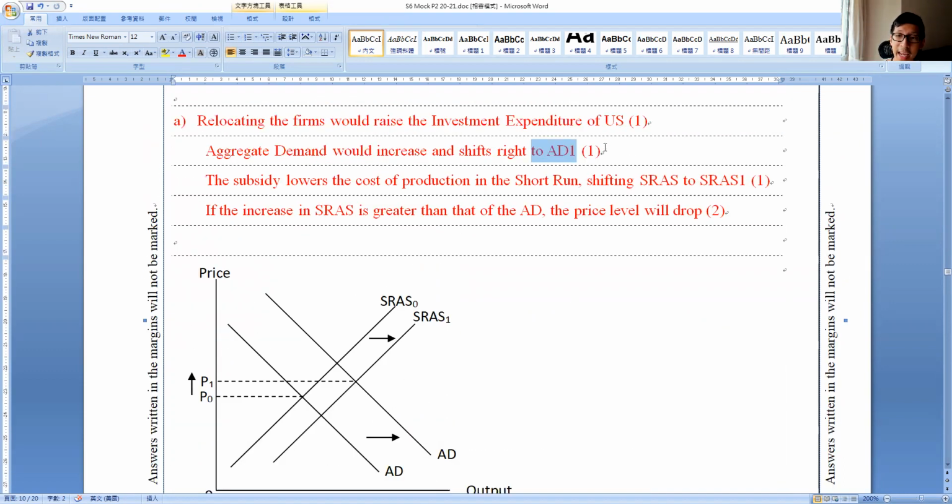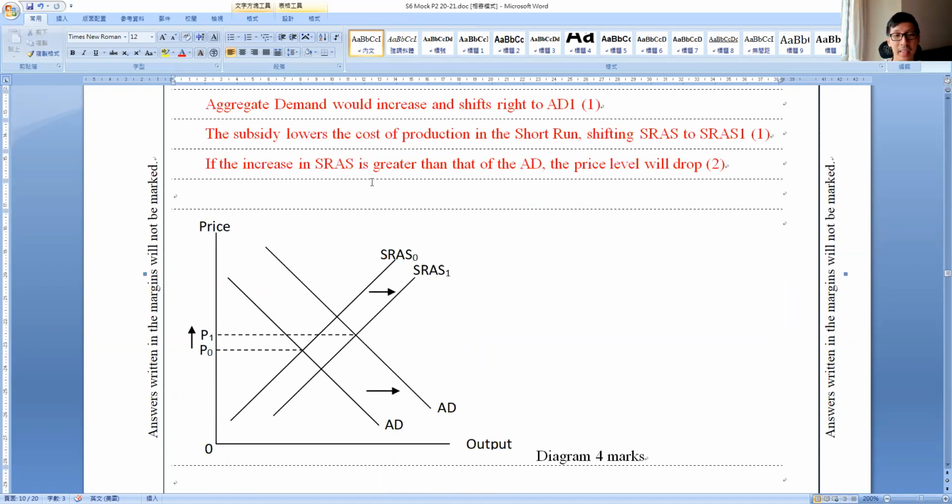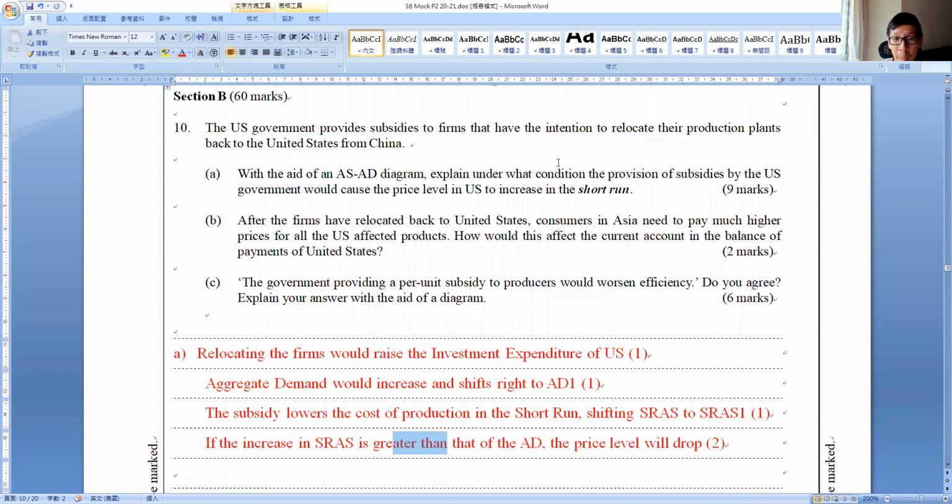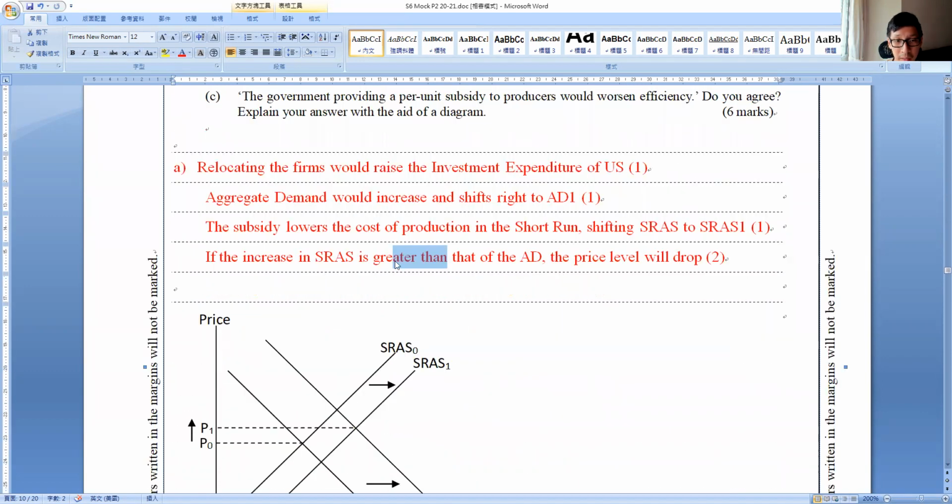Now, we know AD increases, price level increases; SRAS increases, price level decreases, right? Therefore, if the increase in SRAS is greater than the increase in AD, then the price would decrease, actually it's just the opposite.